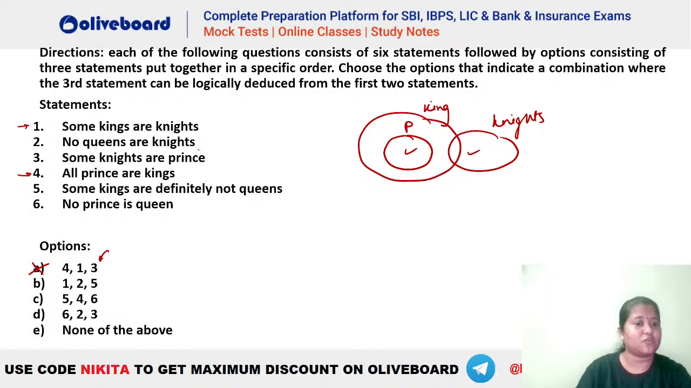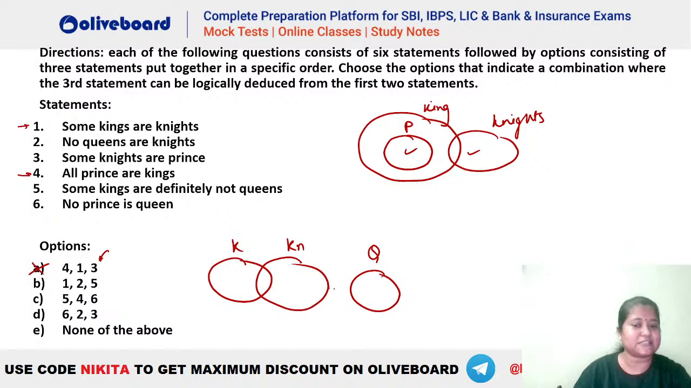1 to 5 check karo. Some knights are kings, right? Some kings are knights will be like this. Let's say this is king, this is your knight. So some kings are knight, है ना? इसमें second add करो. No queens are knight. So no queens are knight will be like this. Let's say this is your queen, this is your knight. So no queens are knight.